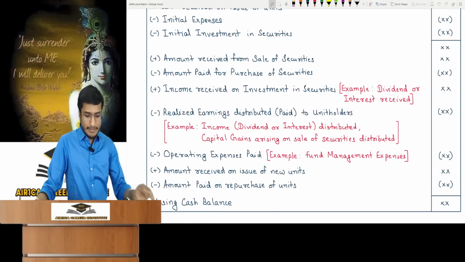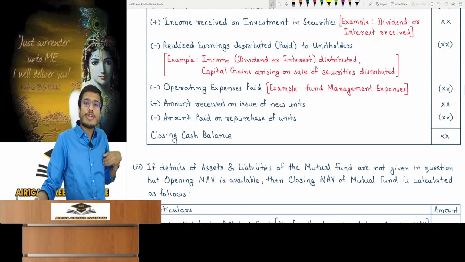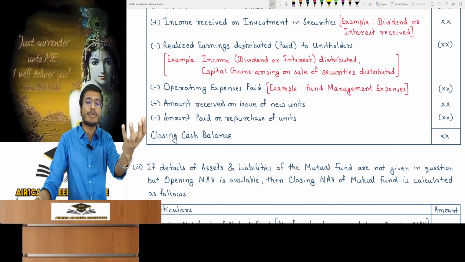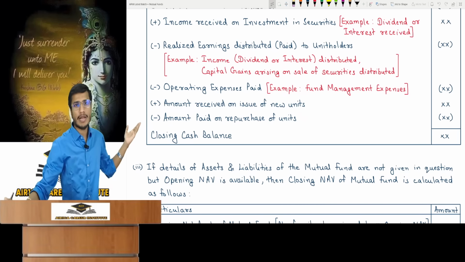After this, look. This mutual fund issued new units in the market, got money, so add it. I am a mutual fund. When I repurchased units, unit holders sold theirs and exited, so I paid them. And my money certainly would have gone out.